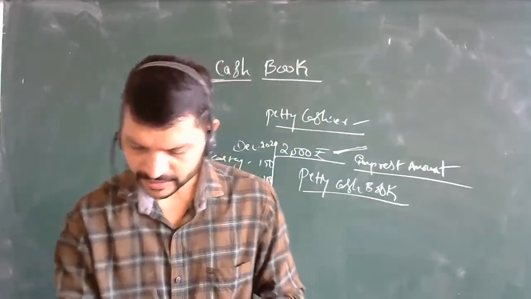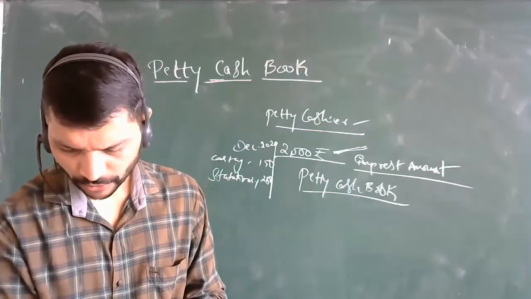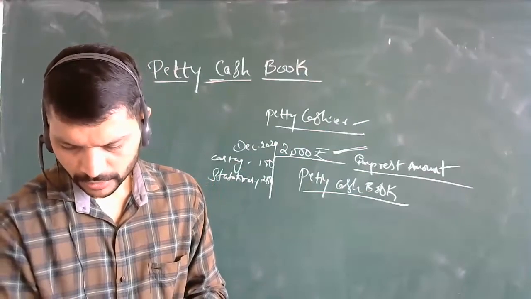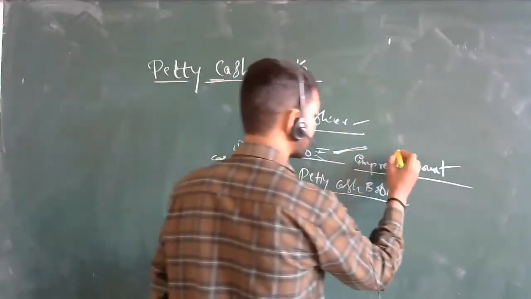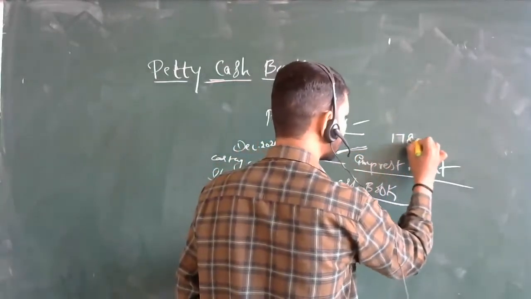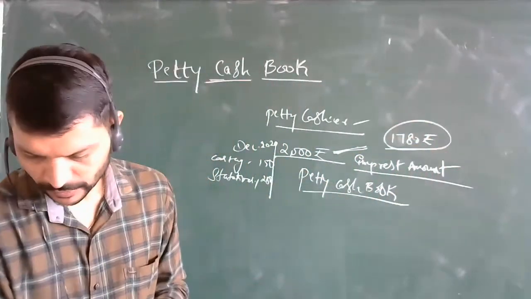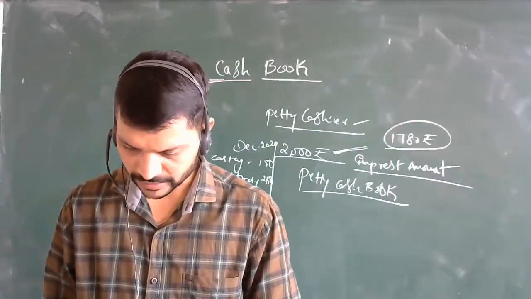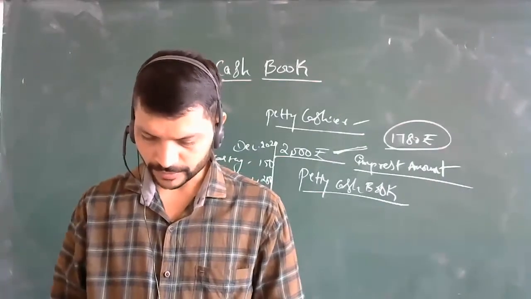And when he spends a substantial portion of the imprest amount, say, just as an example, 1,780 is spent, he seeks reimbursement of the amount spent from the head cashier.